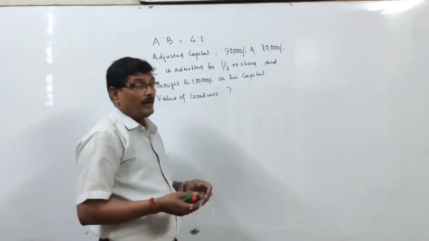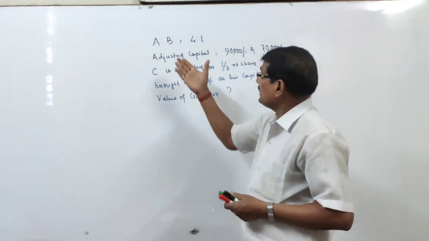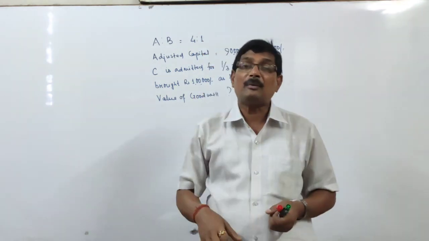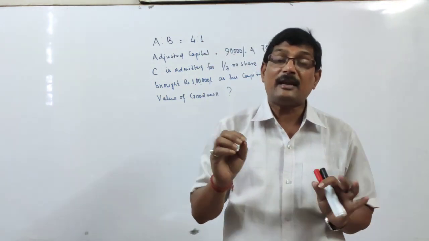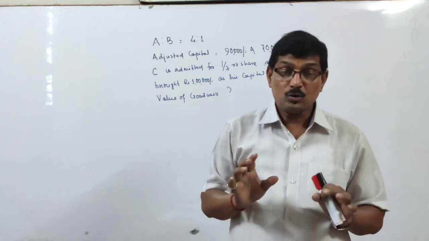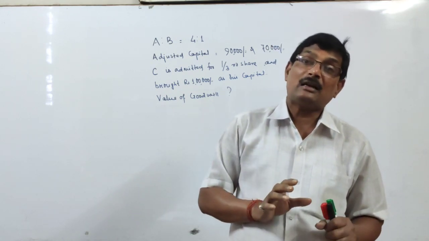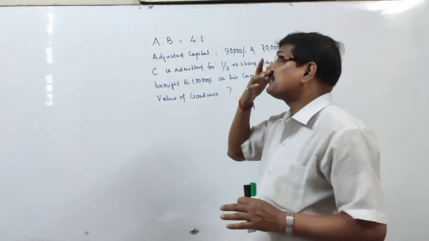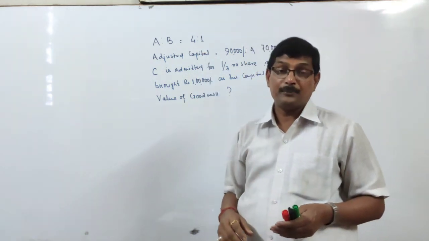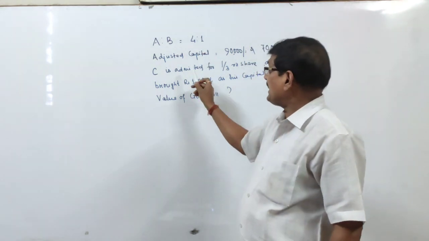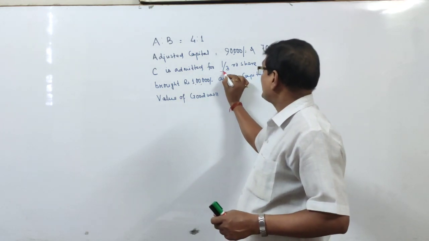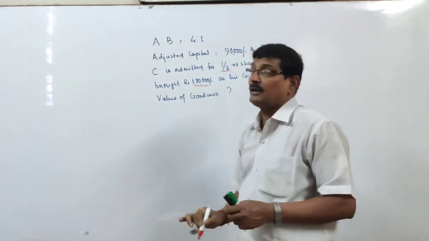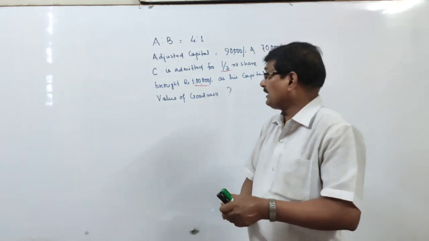तो example देखो. A and B are partners in the ratio of 4:1, and they are adjusted capital. Adjusted capital मतलब क्या होता है? After all necessary adjustments except goodwill. Goodwill को छोड़ के, there is the premium brought in by the incoming partner, उसको छोड़ के total adjusted capital A का है 90,000 and B का है 70,000. रेशियो कितना था 4:1. Now C is admitted for 1/3 share, right? And he brings in 1 lakh rupees as his capital. Your question is to calculate the value of goodwill.